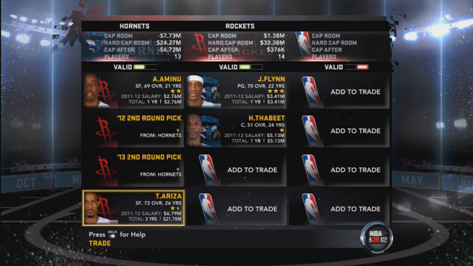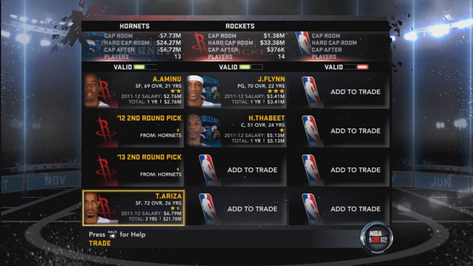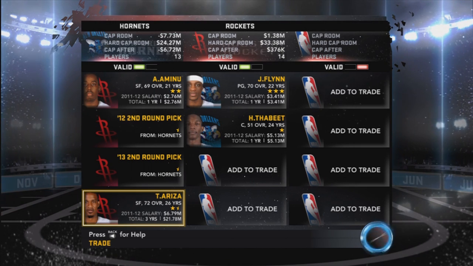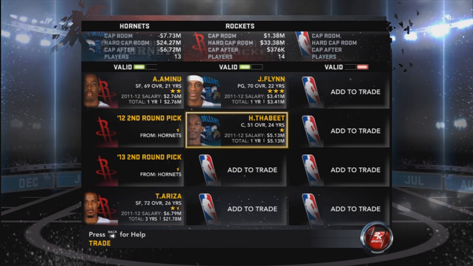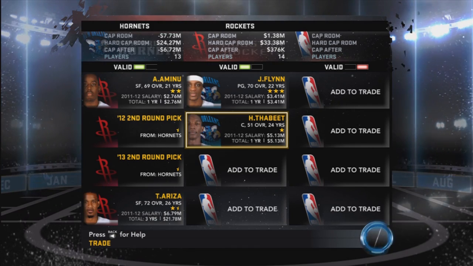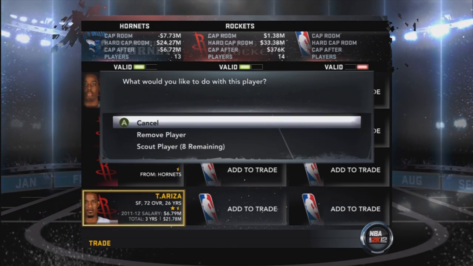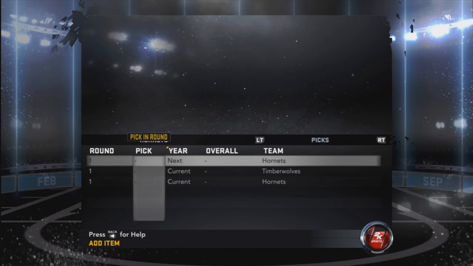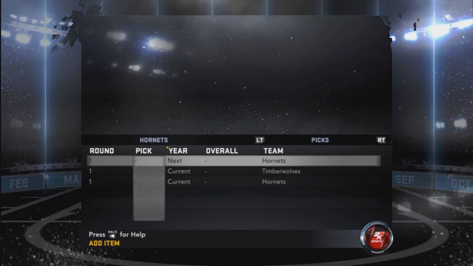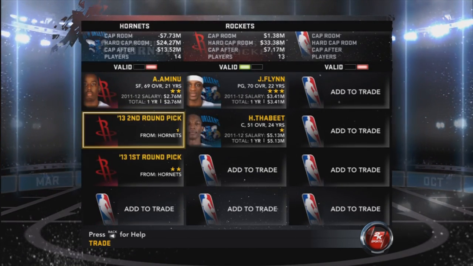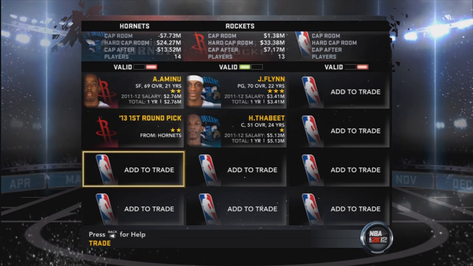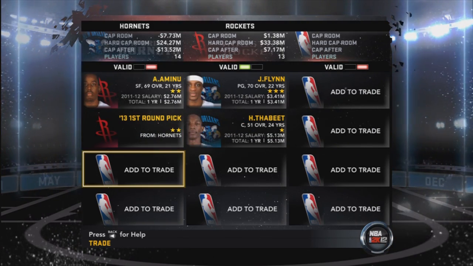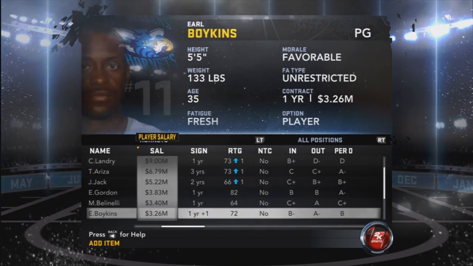They also want to put Trevor Ariza in there for Hasheem Thabeet. That's tempting, because I don't really want Trevor Ariza, and I can develop Hasheem Thabeet. I can sign him for like next to nothing. Maybe if I throw in, how about next year's first rounder and Hasheem Thabeet. Okay, I'm over the salary cap. So how much do I need? Like 5 million. Is there anyone I can get rid of? Earl Boykins maybe.